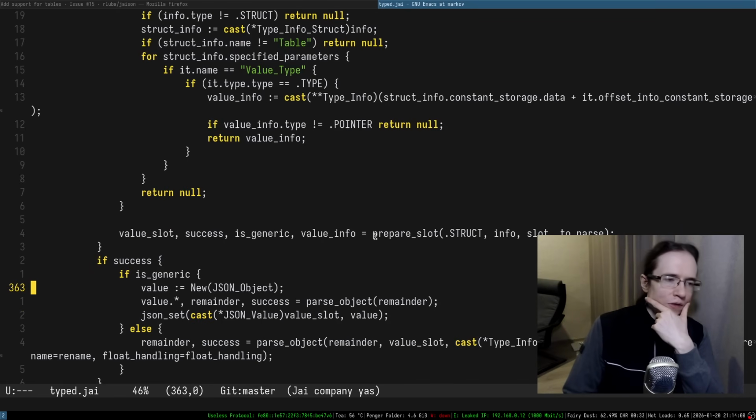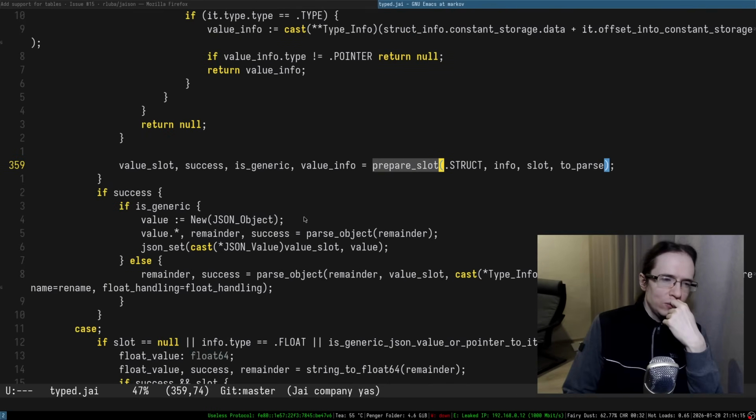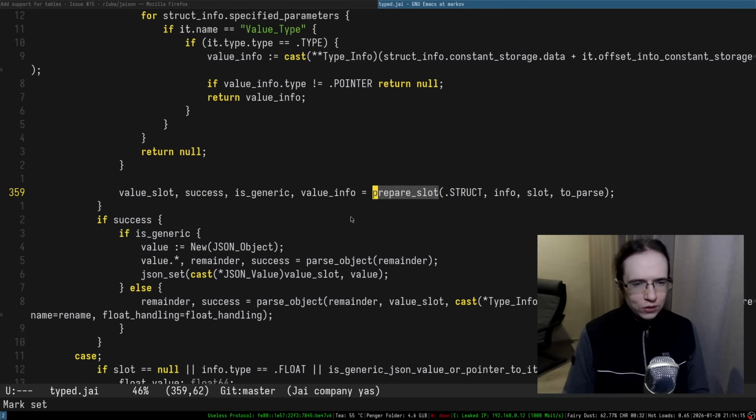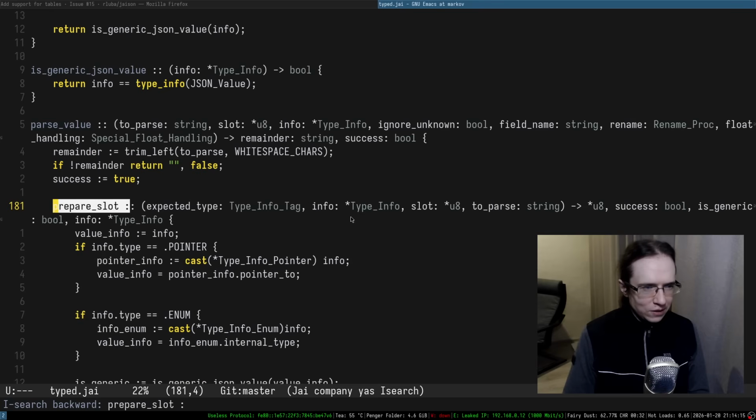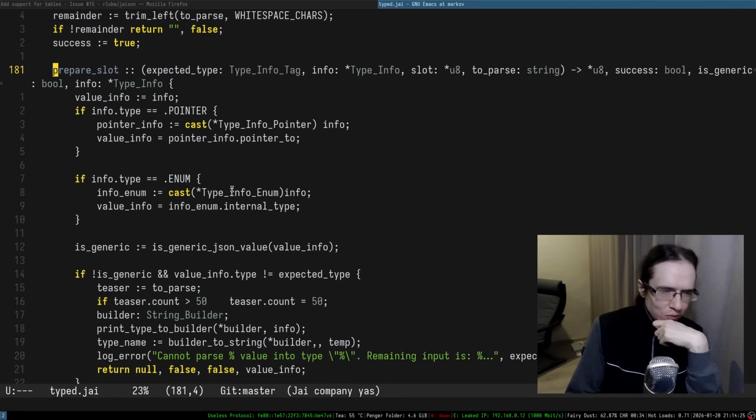That is very, very cool. Value slot and then prepare slot. Does it do anything else? Does it set stuff? It's kind of a weird function, honestly. I don't like it. I don't like this function. It's a little bit meh. It puts a lot of constraint in the code. Too much constraint in the code.